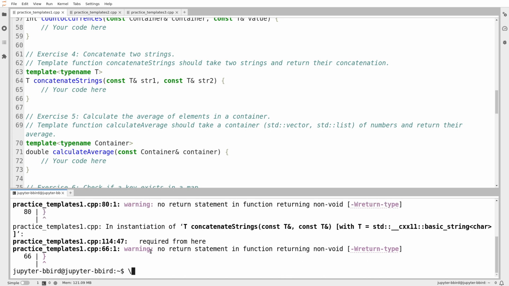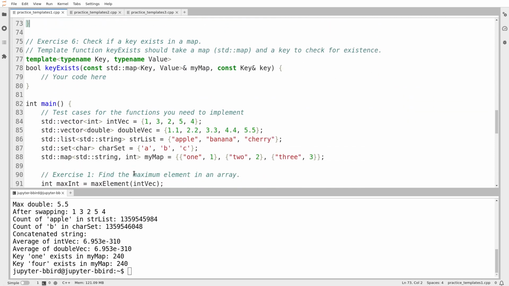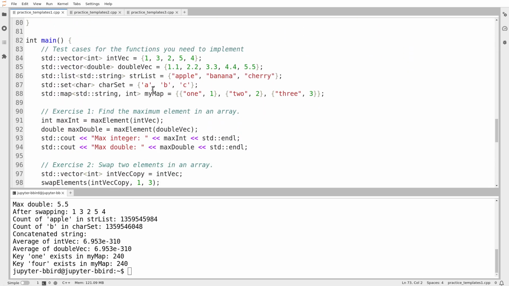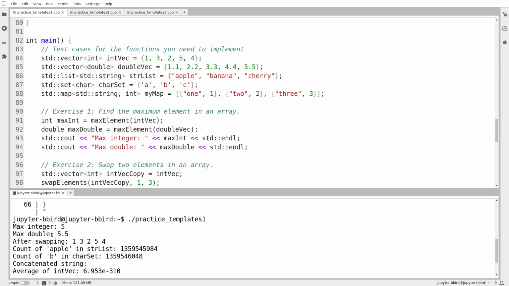Okay, so it's giving me all these warnings. Let's try running it. It doesn't crash, which is nice. So the test case for max element says find the maximum element in this array of ints, and it finds, let's see, it says 5. The maximum double is 5.5. That looks like it works.